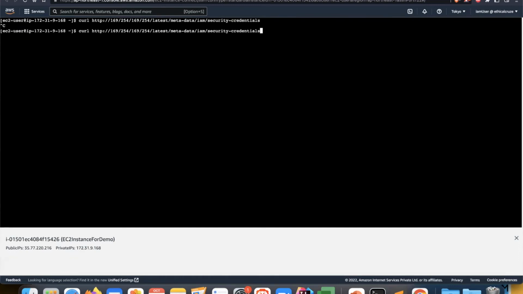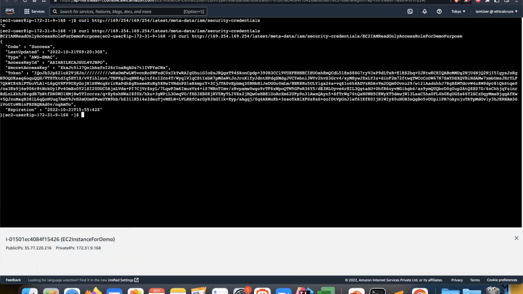Oh, some typo here. Okay, this is my role name. I'll append this role name. Now here you can see we are getting this access key ID, secret access key, and this token. Okay, which we can basically use to access the AWS resource.